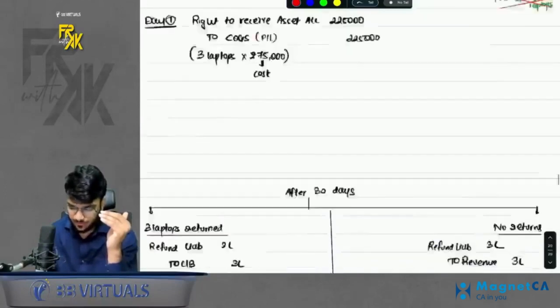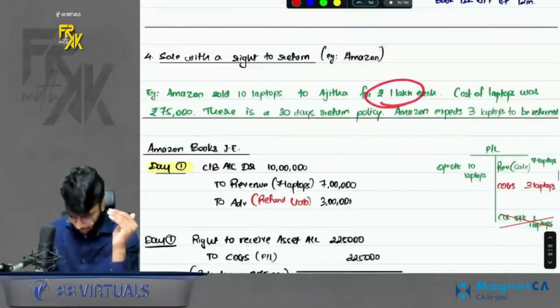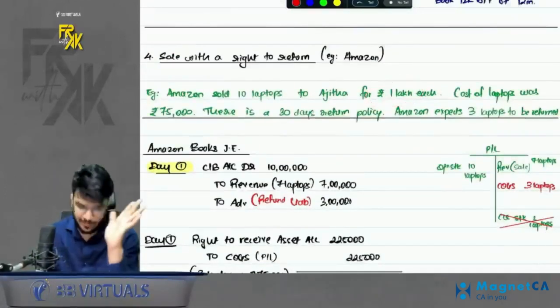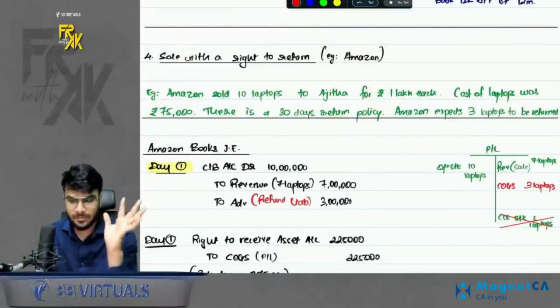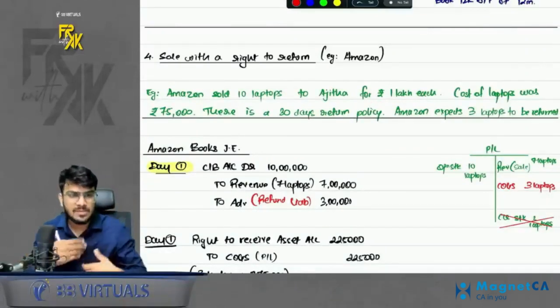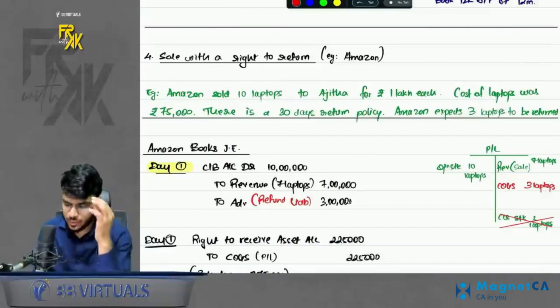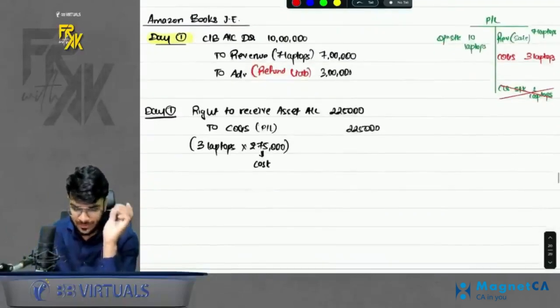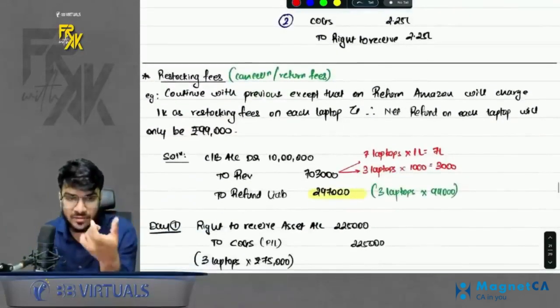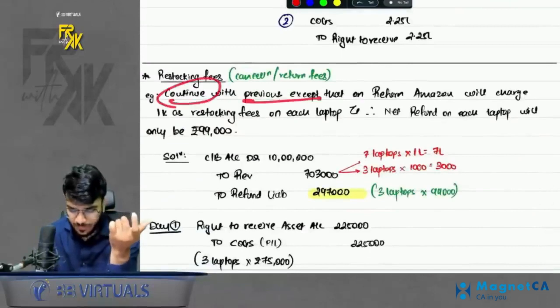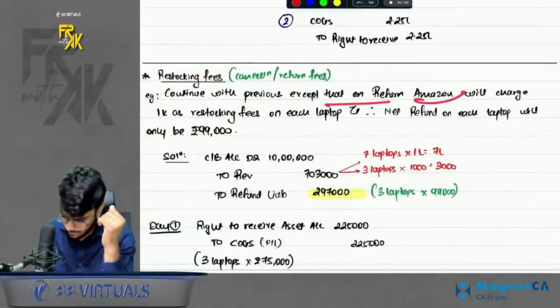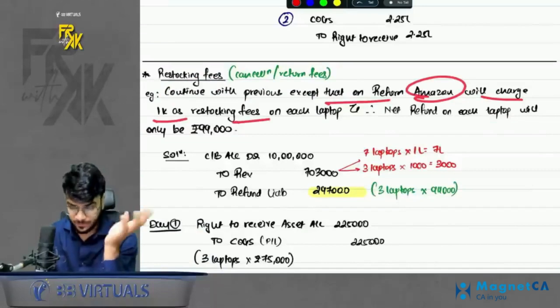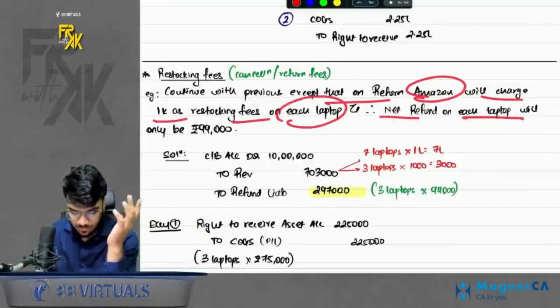Okay, that means if the customer returns the laptop, ideally customer should get the full 1 lakh. Amazon says we will deduct 1000 for each laptop, because ideally we will incur some charges again, packaging charges, delivery charges. So Amazon will return only 99,000 rupees. That means Amazon is charging 1000 as restocking fees. So you can see here, continuing with the previous example, that on return, Amazon will charge 1000 as restocking fees on each laptop, and net refund on each laptop will be 99,000 only.